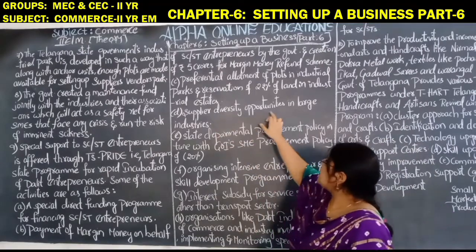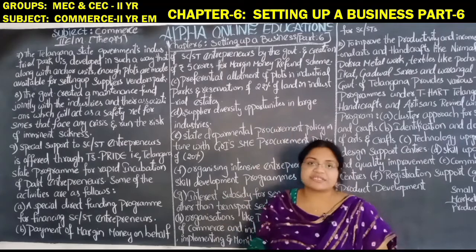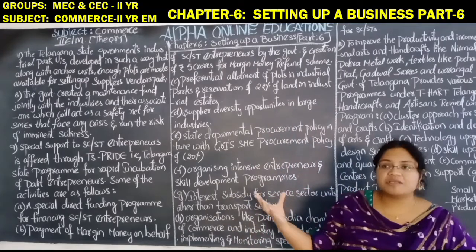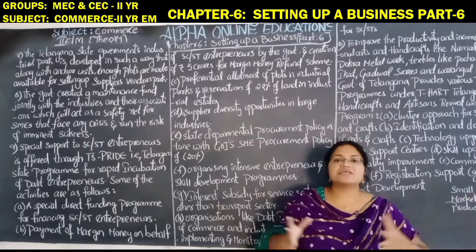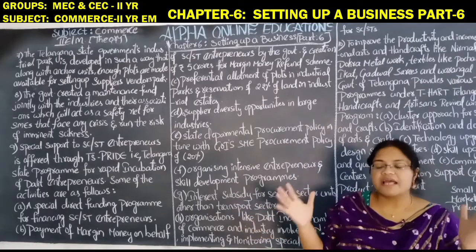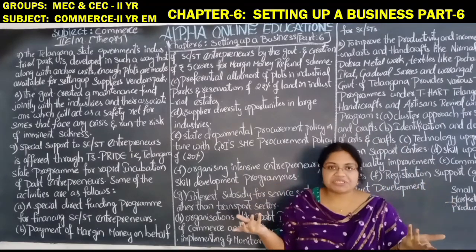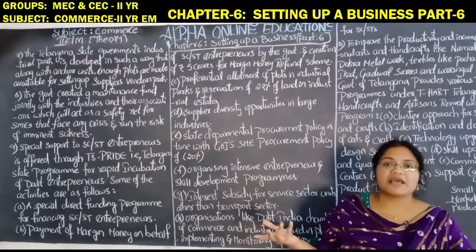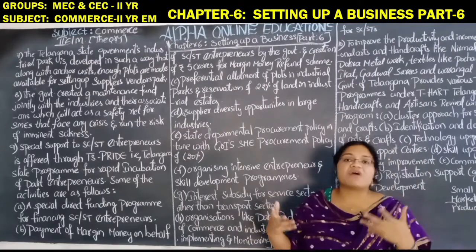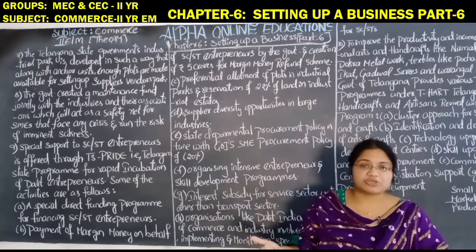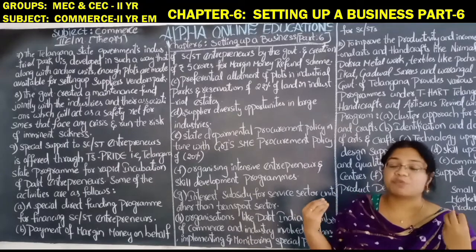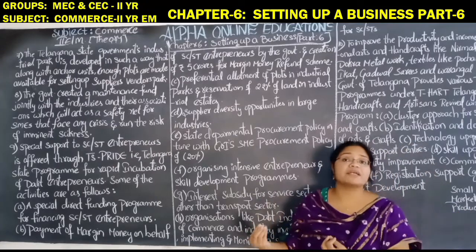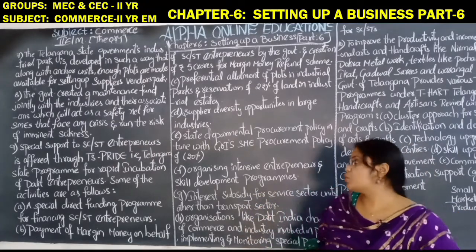Supplier diversity opportunities in large industries. Diversified means divided; the suppliers are diversified. They can supply to even large industries also. The government is motivating them and providing a number of opportunities for the suppliers in the large industries too.